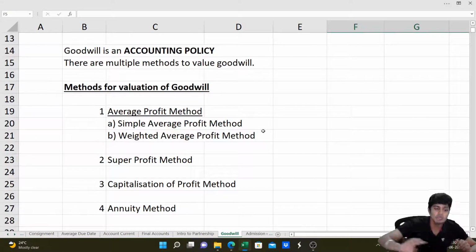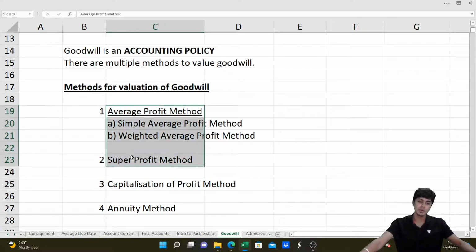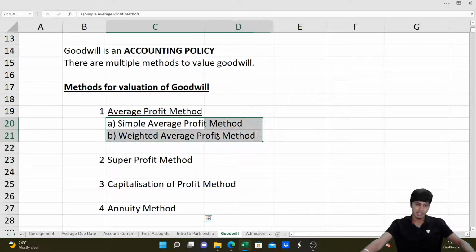Goodwill is an accounting policy. There are multiple methods to compute goodwill: average profit method, super profit method, capitalization method, and annuity method. The average profit method has two sub-methods, called simple average profit and weighted average profit. Let us see how this works.